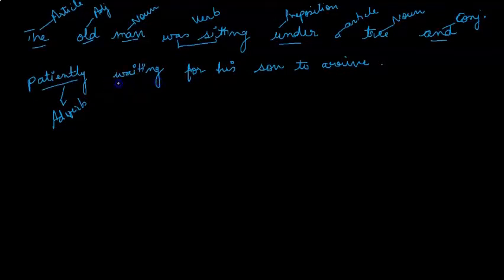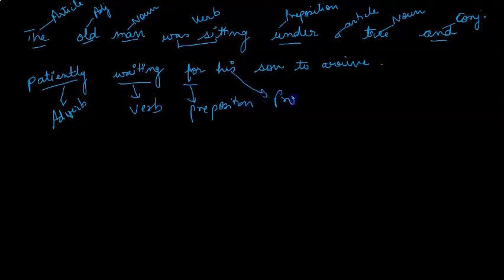Waiting is verb, for is preposition, his is pronoun, son is noun, and to arrive is verb.